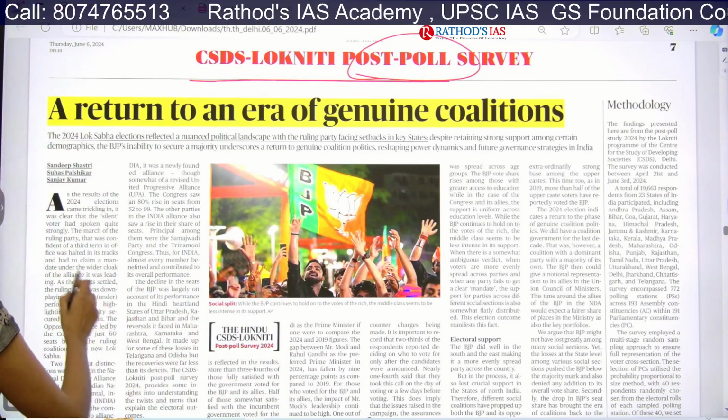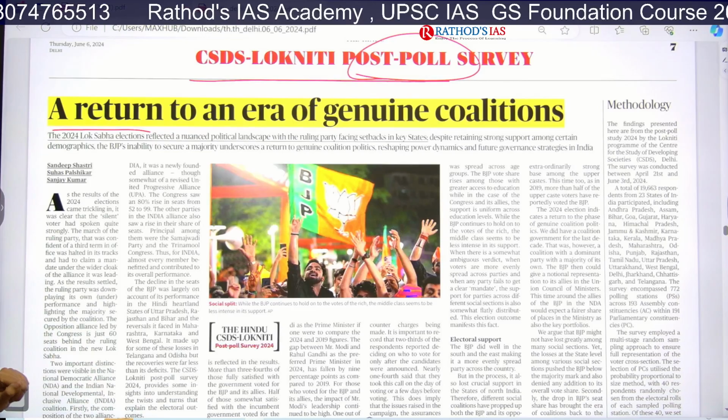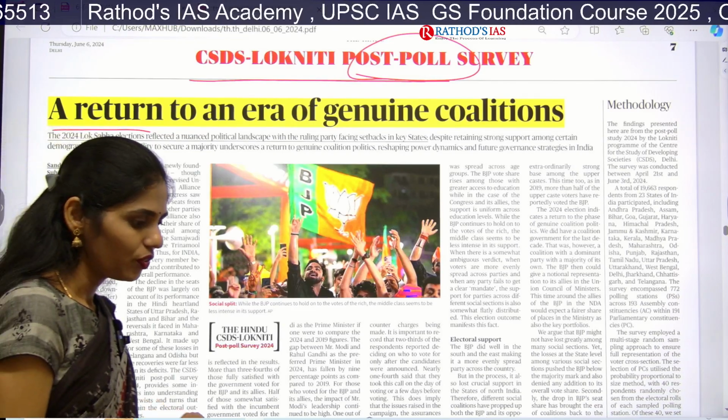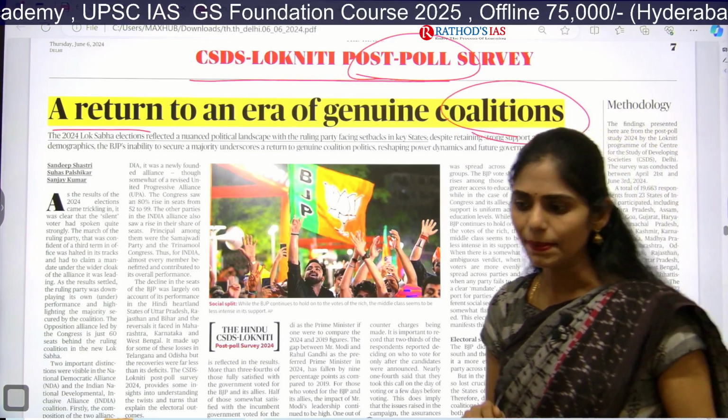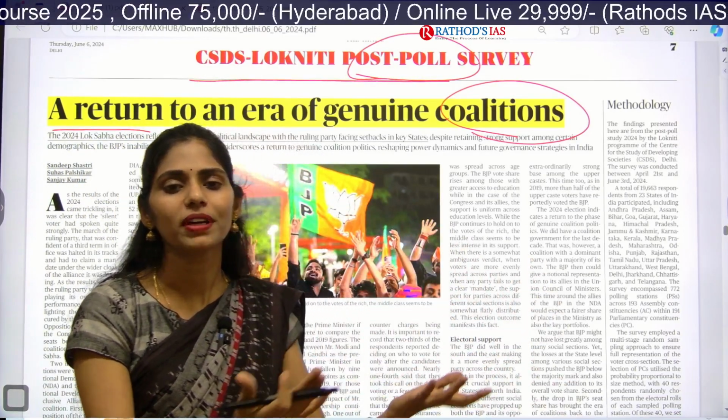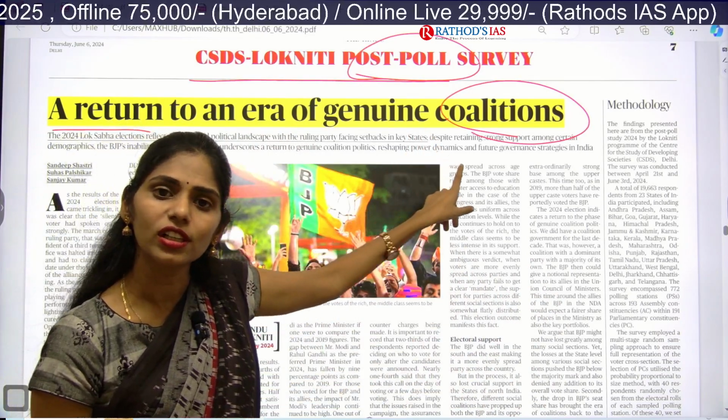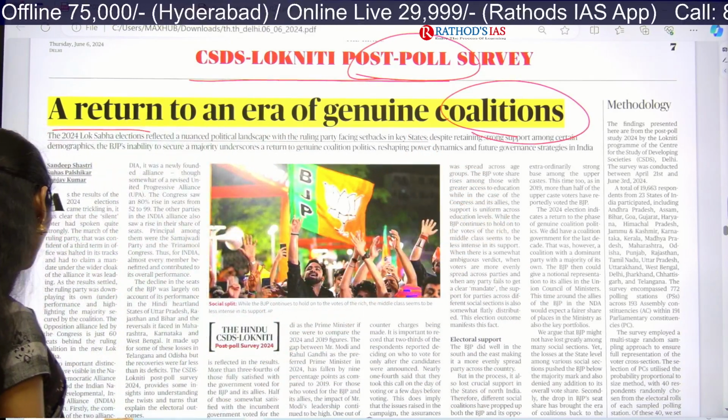The title says a return to an era of genuine coalitions. Whenever you are reading polity in your Lakshmikant or in NCERTs, you will come across this word coalition. For example, now the strong competition is between the BJP and the INDIA Bloc. The INDIA Bloc is a coalition. Coalition means nothing but a group of political parties who come forward and form a bloc. That is called a coalition.